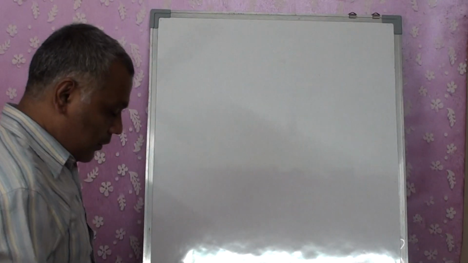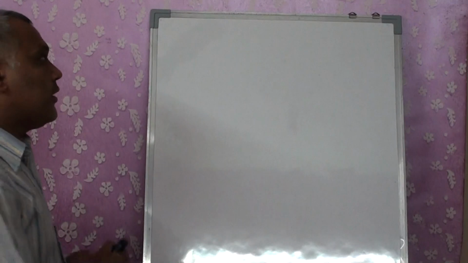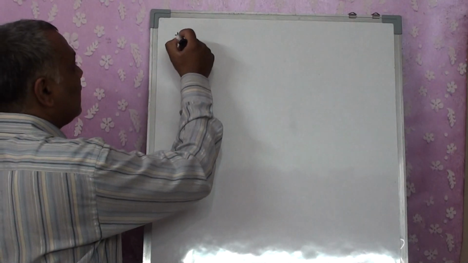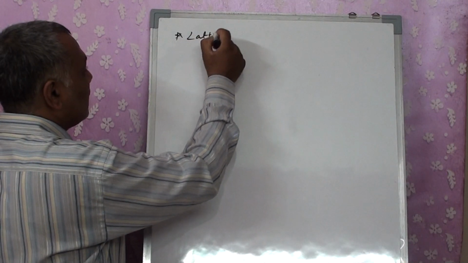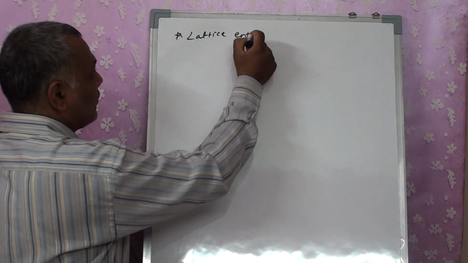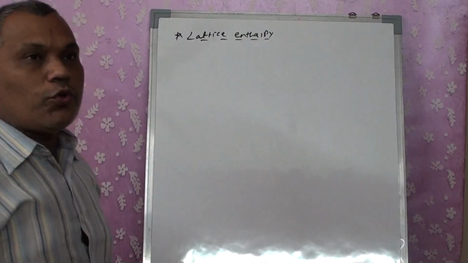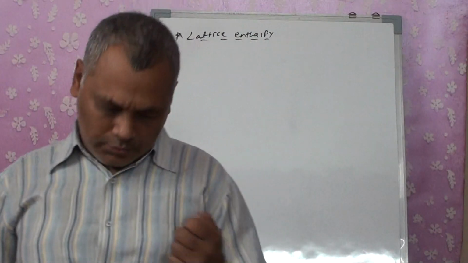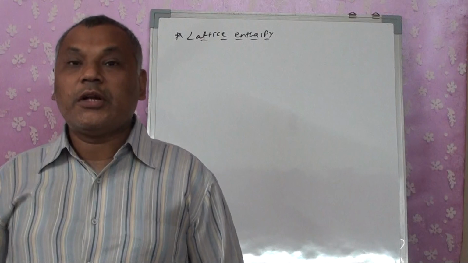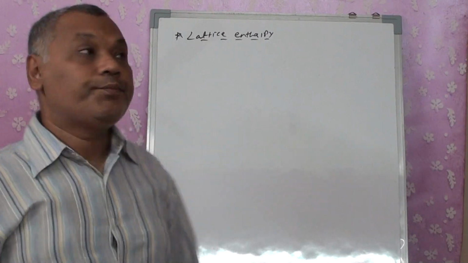The next term that we will be discussing is lattice enthalpy. This term is specifically used for those atoms which are ionically bonded with one another.